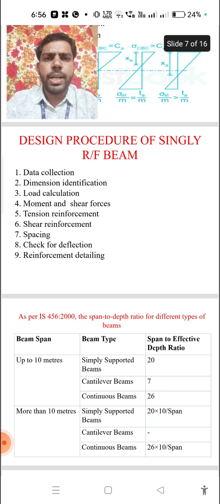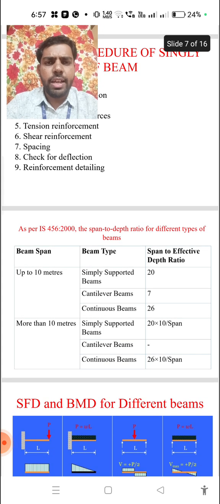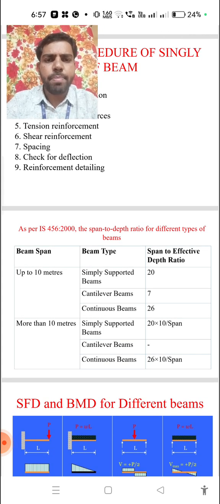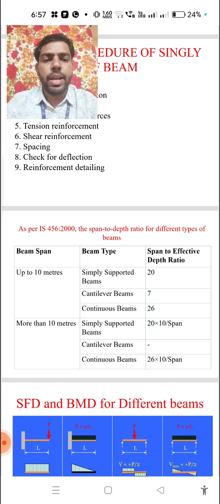These are all the parameters necessary for finding the design. For data collection, based upon the span, up to a 10 meter span we have to prefer these span to effective depth ratio values. For a simply supported beam we consider 20, for cantilever beams 7, and for a continuous beam 26. In some cases, beams with more than 10 meter span are also available at that location.